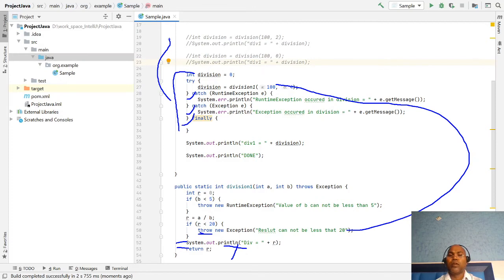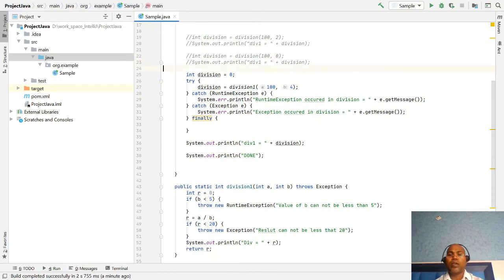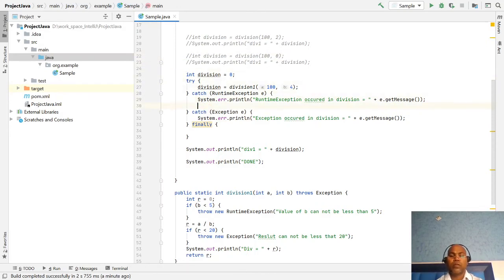Both options. Sometimes you handle an exception and want to give your own message here, but still don't want to execute the next statement of code. Then you can again use the keyword throw. Throw new exception with your message. Which exception you want to throw.